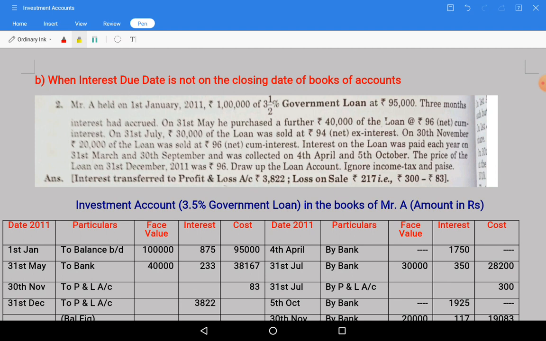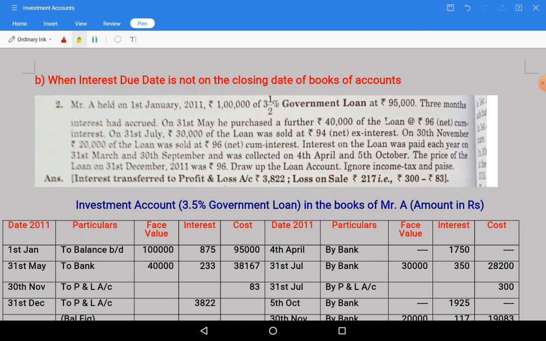Okay, as soon as you read a question, we need to check these things. Is there any cum interest and ex interest? Next, what is the due date of interest and what is the closing date of books of accounts? If they are matching, no problem, no opening and closing balance in the interest column.